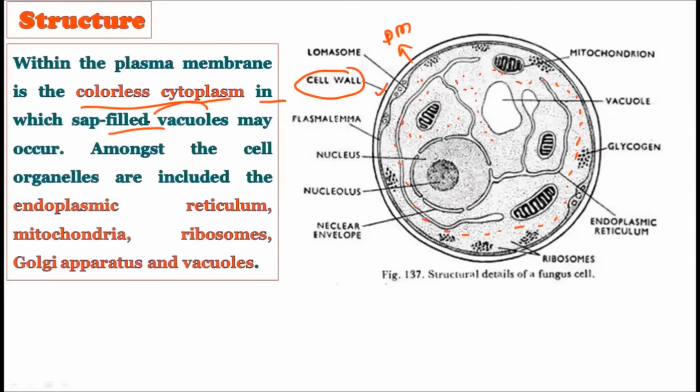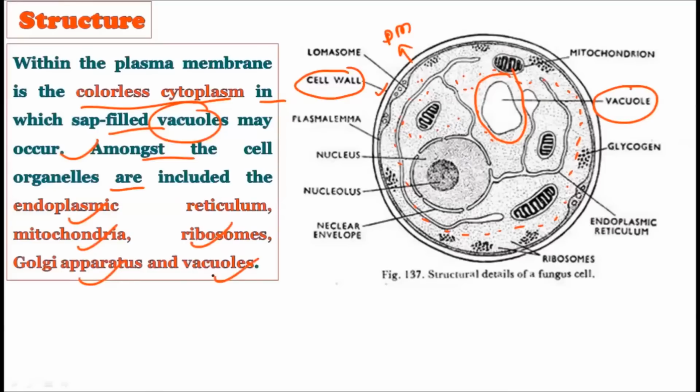Sap-filled vacuoles may occur inside this colorless cytoplasm. Generally the vacuole is not present in the younger cell, but it develops over a period of time as the cell ages. Just like plant and animal cells, the fungal cell also possesses a vacuole. Among the cell organelles included are the endoplasmic reticulum, mitochondria, ribosomes, Golgi apparatus, and vacuoles.